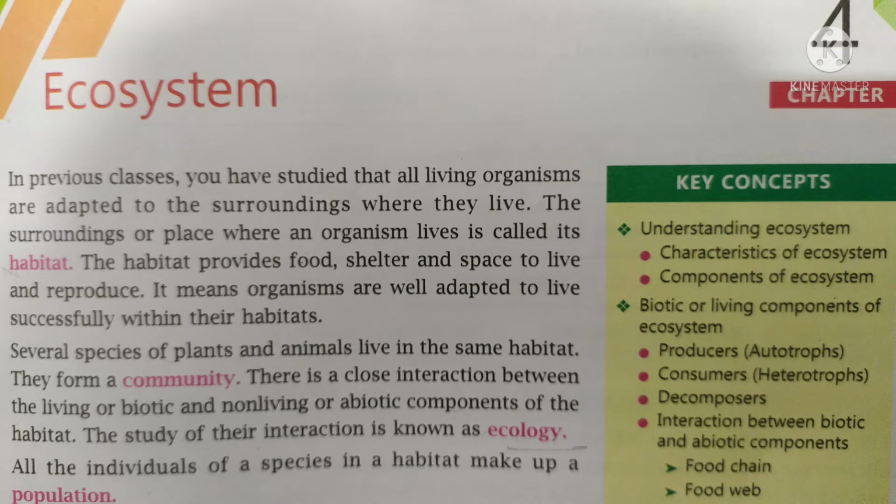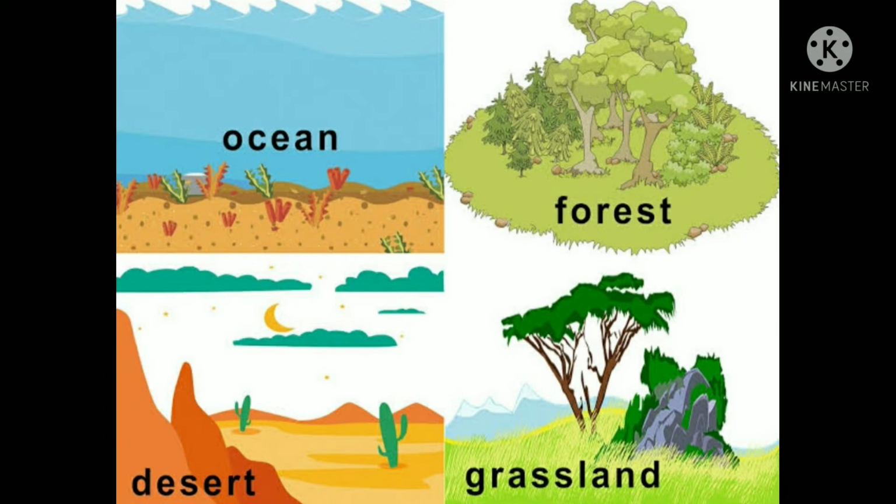So, dear students, in this video, we are going to study another chapter, that is chapter number 4, Ecosystem. Before studying the chapter in detail, you all must know some of the basic terms which are related with this chapter. The first term is habitat.